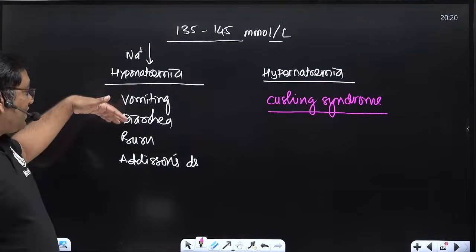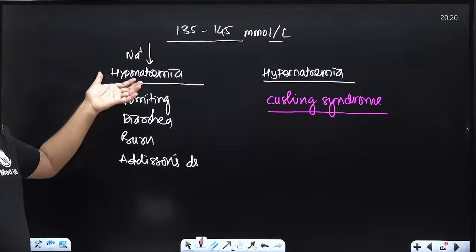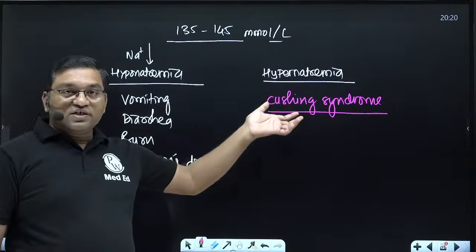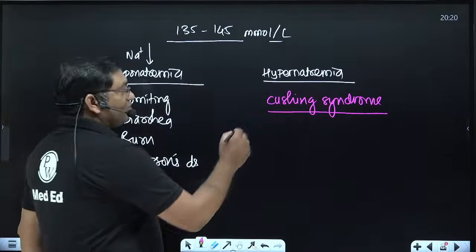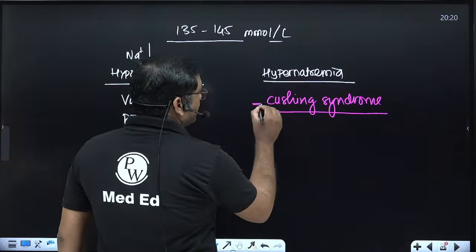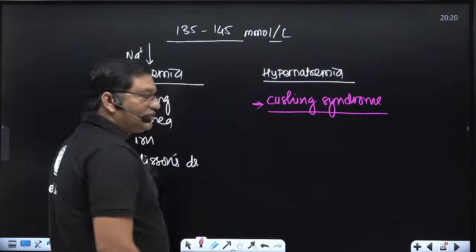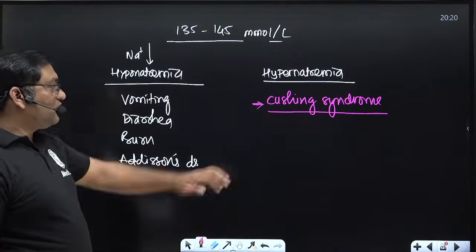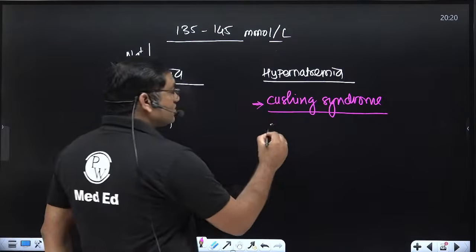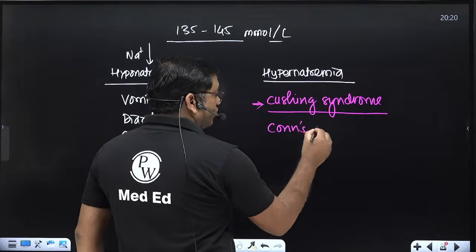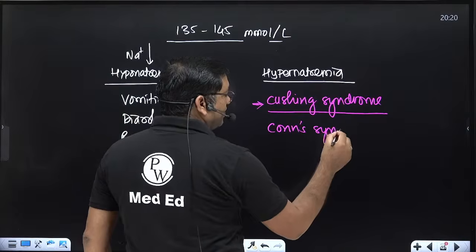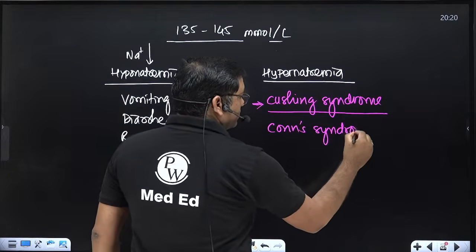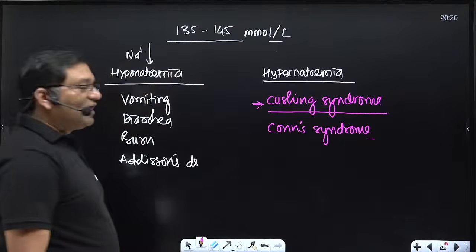So vomiting, diarrhea, burn, and Addison's disease are the causes of hyponatremia. In Cushing syndrome, because of excess corticoids, increased sodium level occurs. Also in Cohn's syndrome, primary hyperaldosteronism, there is hypernatremia.